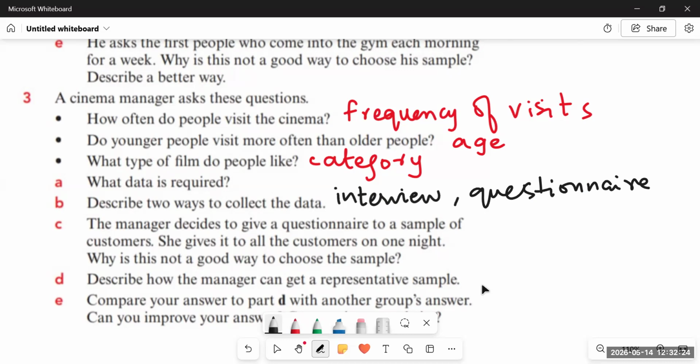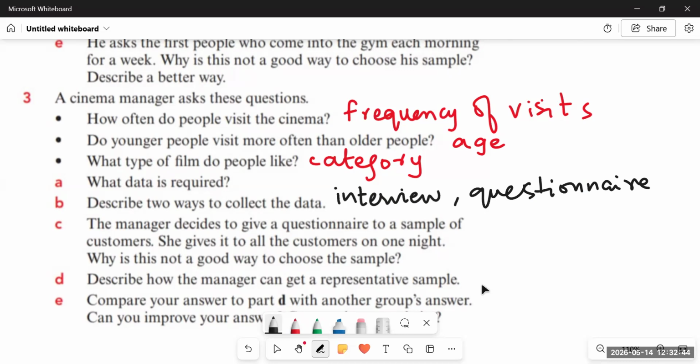Since they have all come to see a particular type of film, they will probably prefer that, and it will not be representative of all the customers. That's why it is not a good way to choose the sample for the people who come on a single night.